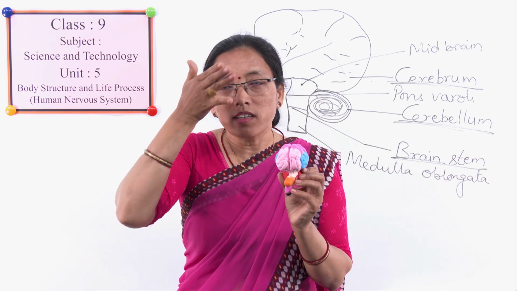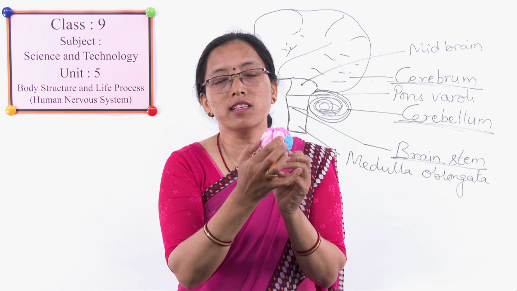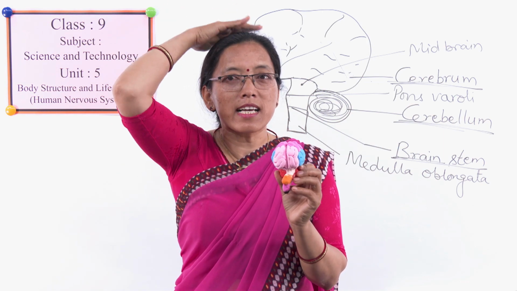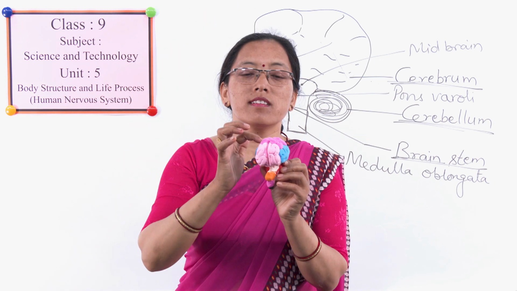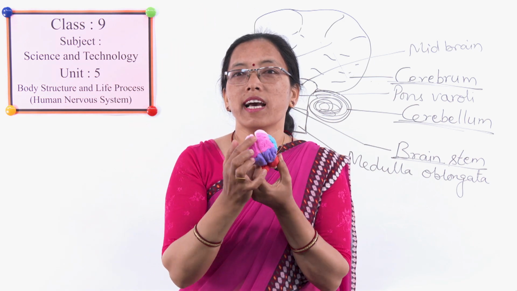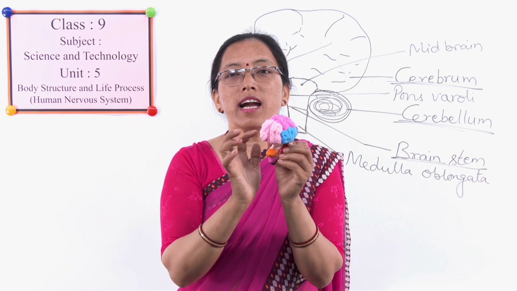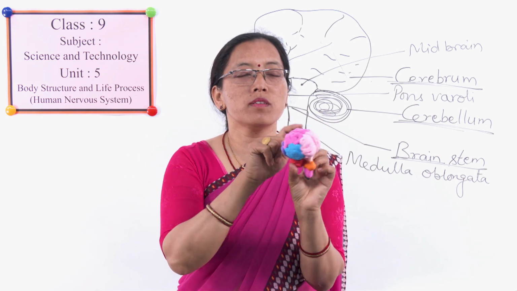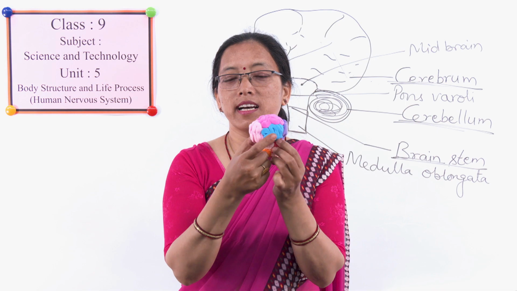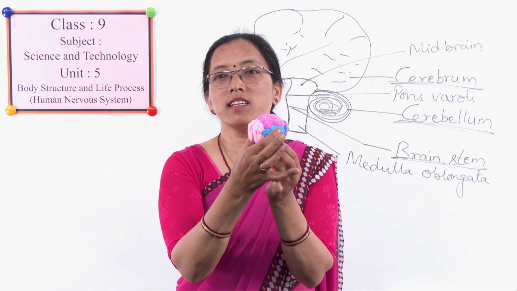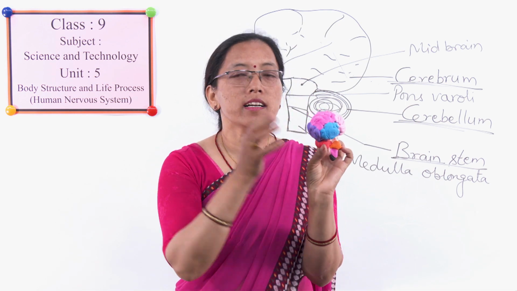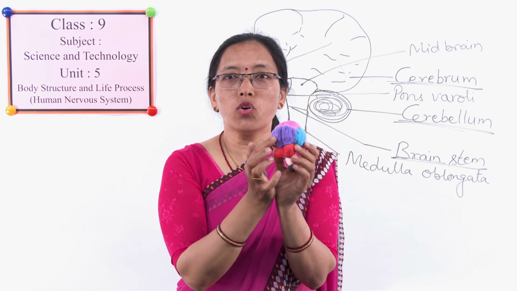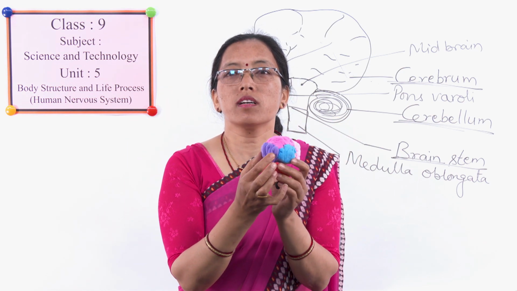Just inside the frontal bone is the frontal lobe, and just below, inside the parietal bones, is the parietal lobe. Just inside the temporal bone are the temporal lobes, on 2 sides, this side and this side. This blue part is the temporal lobe, and on the backside there is the occipital bone, and inside the occipital bone there is the occipital lobe.